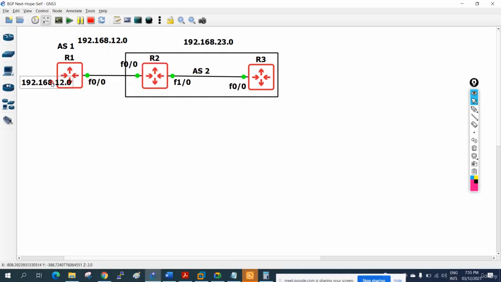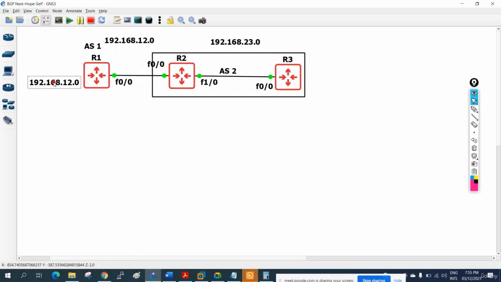Loopback 0 I will create, or we can create any loopback. So here we will create loopback 0, and the IP we can give is 1.1.1.1. I can give /32 also, let's use /32. We can use anything. Okay, so this is our setup.